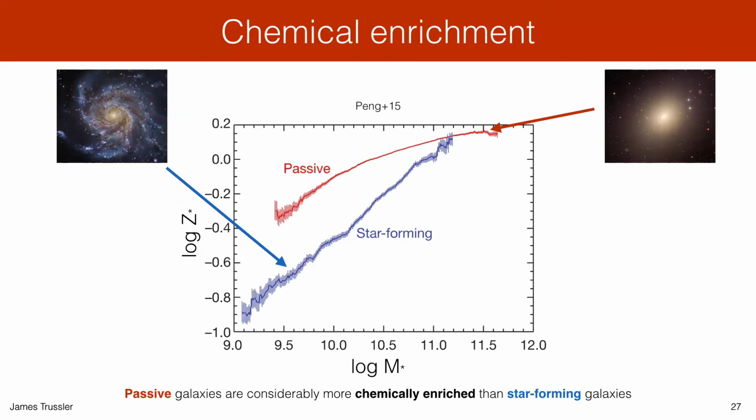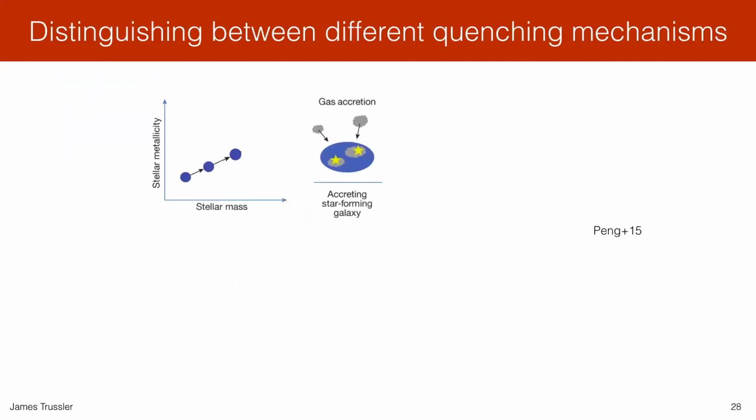By comparing the levels of chemical enrichment in star forming and passive galaxies, we can actually infer things about the typical quenching process in galaxies, as the amount of chemical enrichment that takes place during quenching depends on the quenching mechanism. And the main idea behind this approach is that if you have your star-forming galaxy, it's growing, it's increasing in stellar mass, and indeed growing in stellar metallicity as it forms new stars. But this increase of stellar metallicity with respect to stellar mass during the main sequence evolution is not very steep.